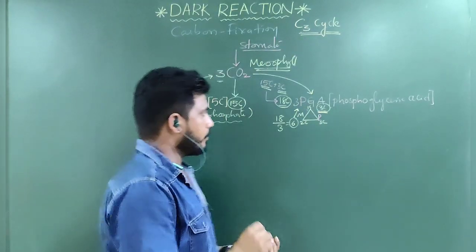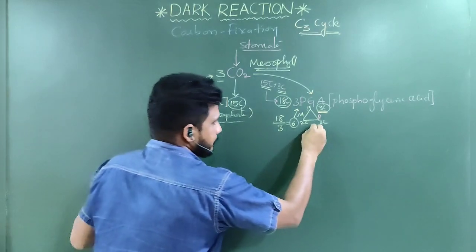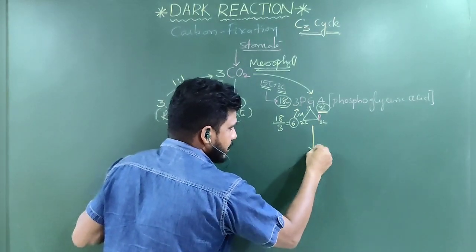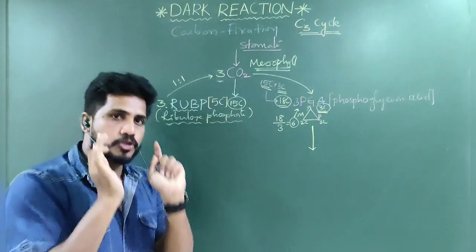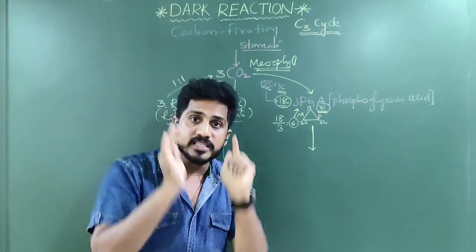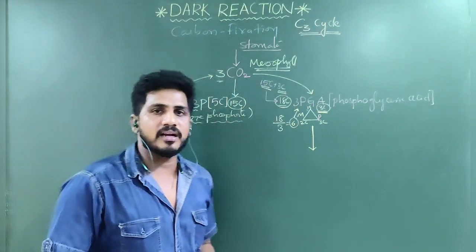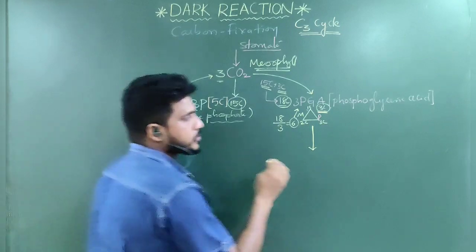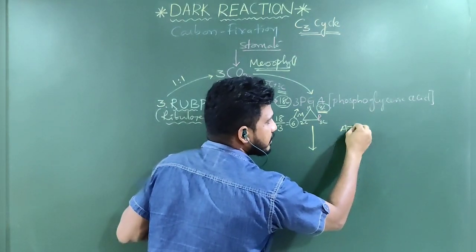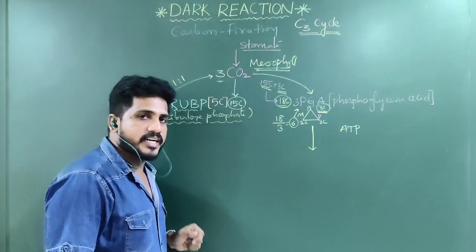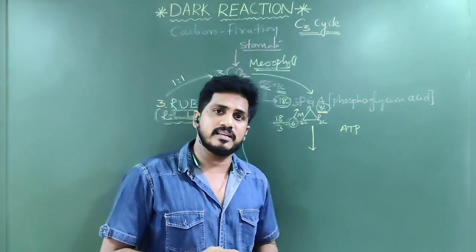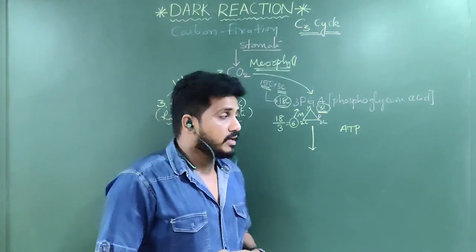Clear? Now, second step. All these reactions are taking place in the stroma. Listen carefully. Inside the stroma, all these reactions are occurring. Now, inside the stroma, ATPs were there, no? How does ATP synthesize? That is what we covered in the last class, the chemiosmotic hypothesis.